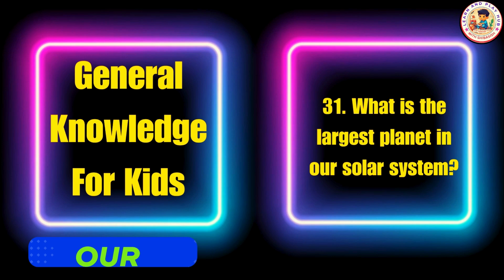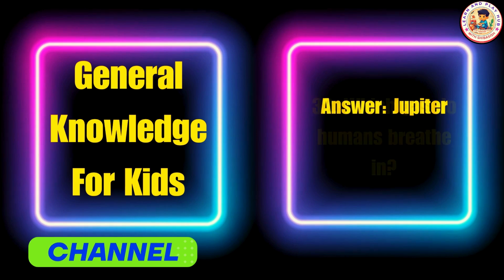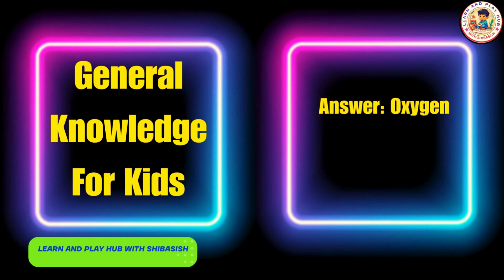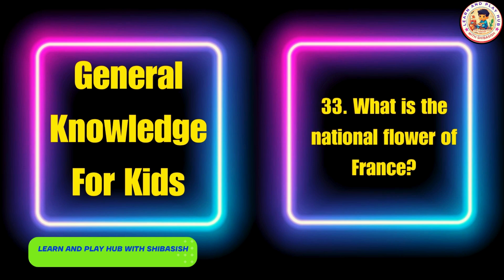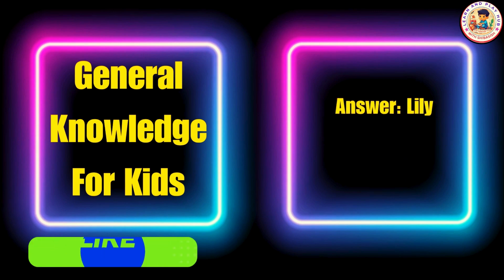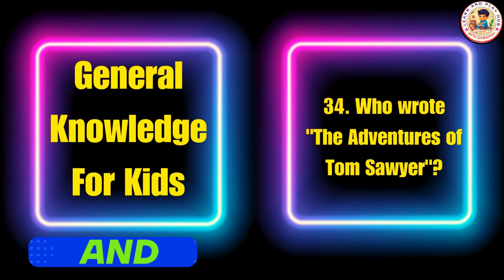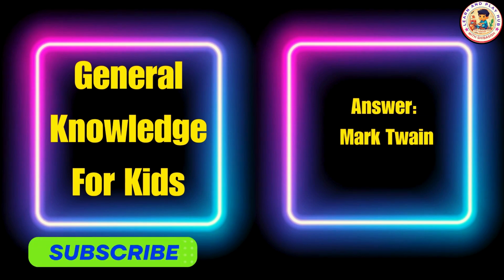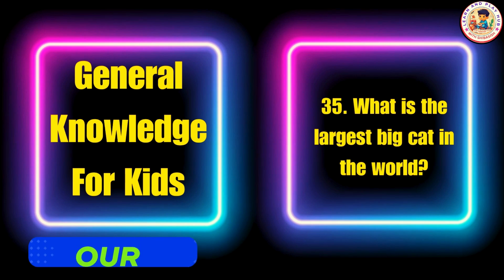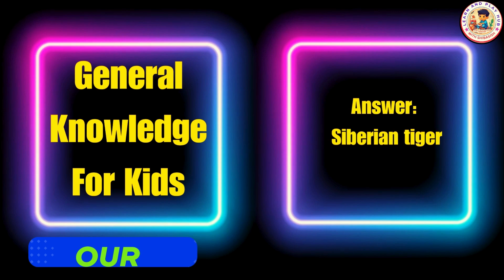What is the largest planet in our solar system? Answer: Jupiter. Which gas do humans breathe in? Answer: oxygen. What is the national flower of France? Answer: lily. Who wrote The Adventures of Tom Sawyer? Answer: Mark Twain. What is the largest big cat in the world? Answer: Siberian tiger.